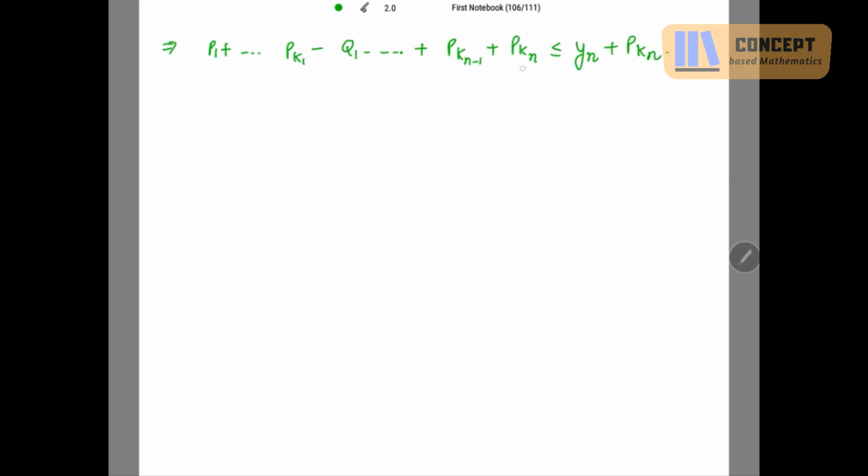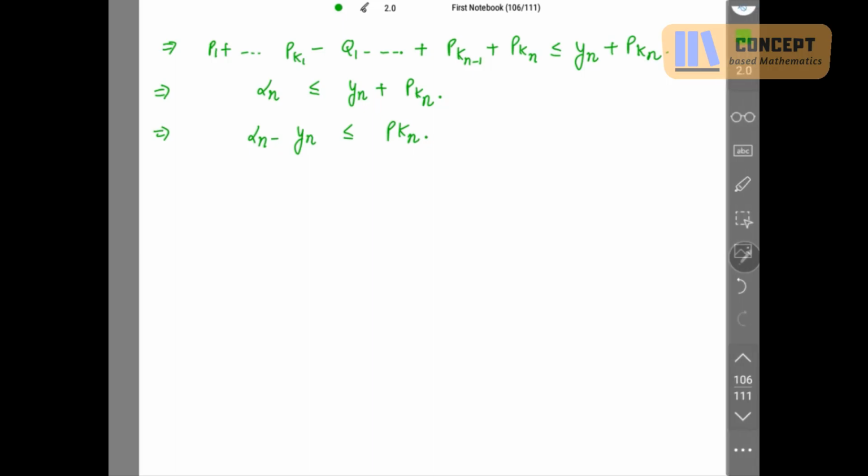Because it ends up with the last term p_{kn}, this whole I write now as alpha n less than or equal to yn plus p_{kn}, right? Taking yn to the other side, this is p_{kn}. Sorry, it must look as the subscript.